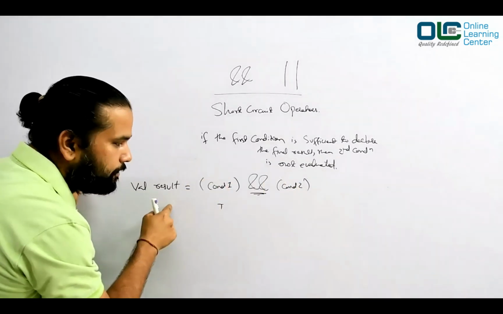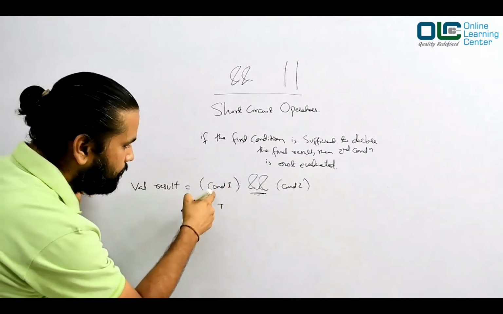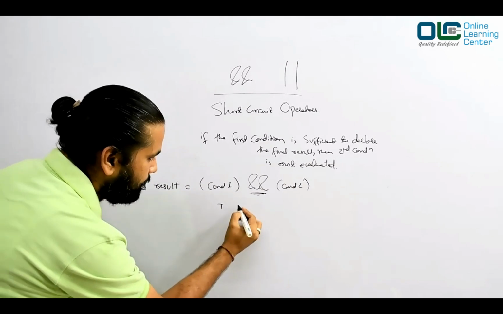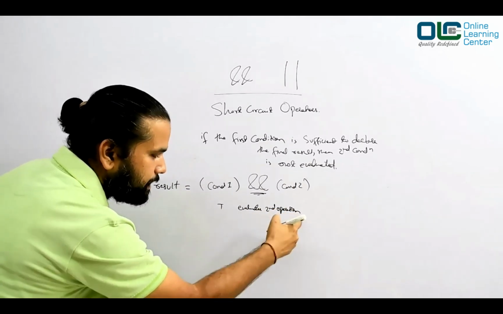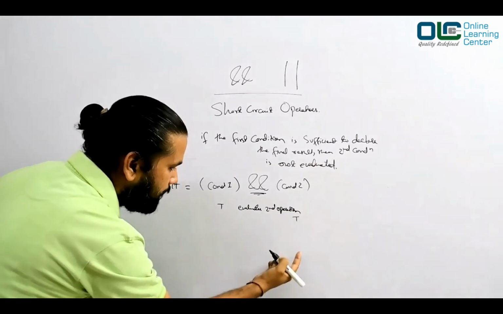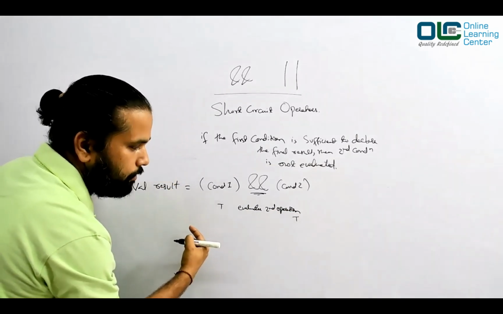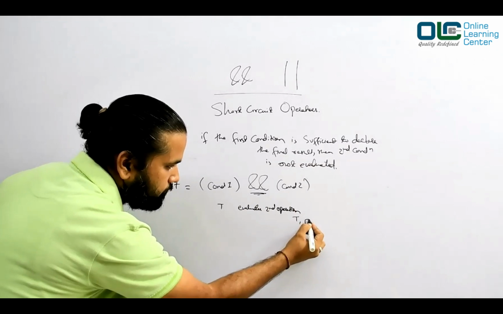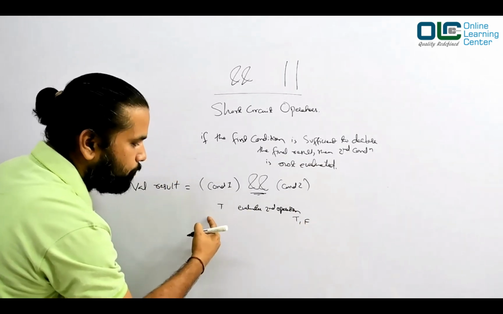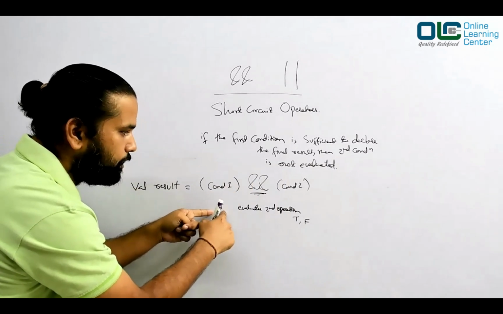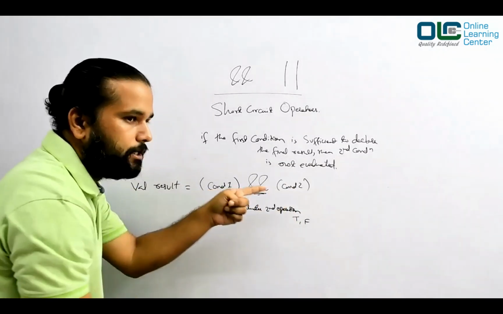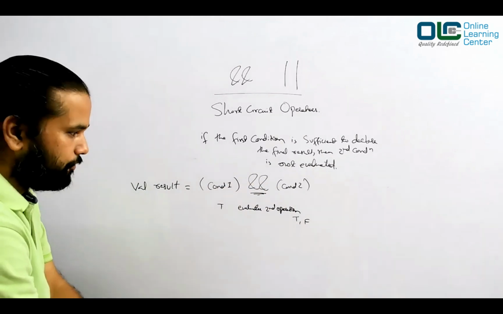Then only you get the final output. So if the condition 1 is true, then evaluate the second operation. Now, if the second operation is true, then only the condition would be true. If the second condition is false, then the output would be false. So in this case, if condition 1 is true, it is dependent on condition 2 also to get the final result for you.